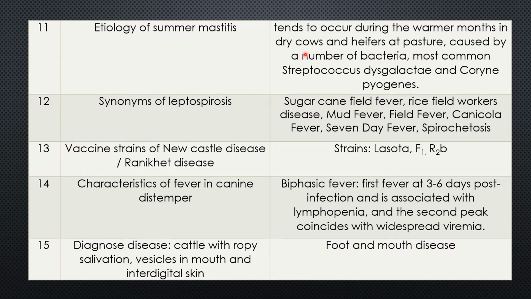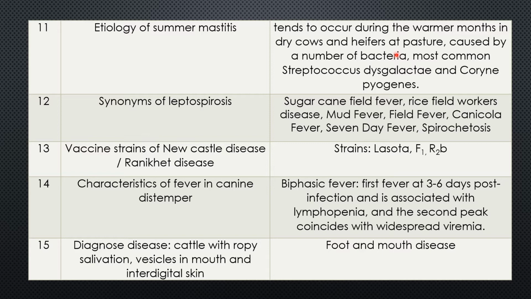When the cows are dry or heifers are at pasture in the summer months, they pay less attention to mastitis. So treatment is generally not given.